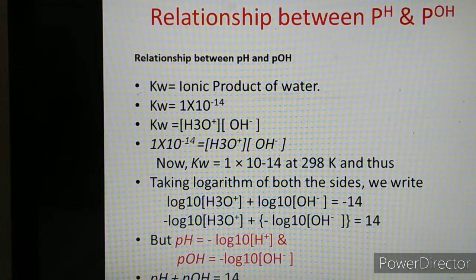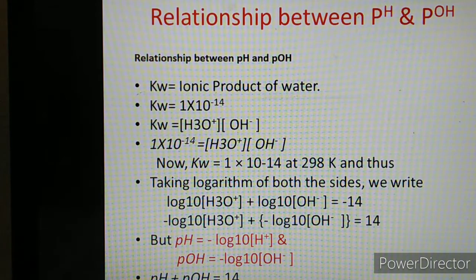So, for the derivation part, just now we discussed the auto-ionization of water, that is Kw. It is also called the ionic product of water. So, ionic product of water is given as Kw is equal to H3O plus ion concentration into OH minus ion concentration. And the value of ionic product of water is 1 into 10 raised to minus 14. This value is fixed. So, third step from the derivation, see on the PPT, third one, Kw is equal to concentration of H3O plus into concentration of OH minus ion.